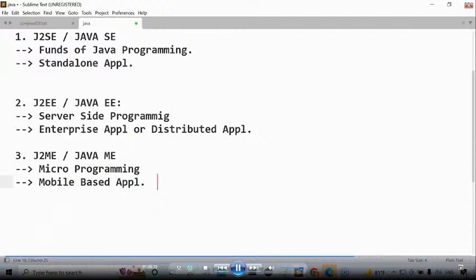Yes, sir, got it or not? If you want to understand clearly what to learn for your career, I'm a fresher, what do I have to learn? I'm a 3-year experienced person, what do I have to learn? I'm a 5-year experienced person, what do I have to learn? I'm a team lead now, what do I have to learn? If you want the total details, you have to wait until tomorrow's class. Even if I start now, it may not be completed. I need to give clarity on each and every part: why this demand is there, what we have to get, what we have to understand. Everything I will explain tomorrow.